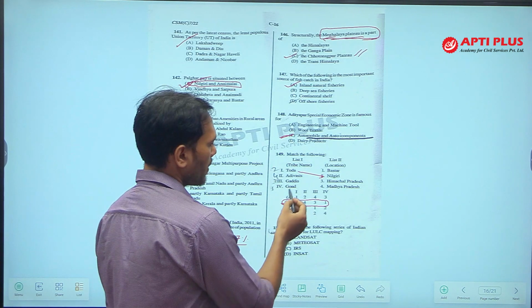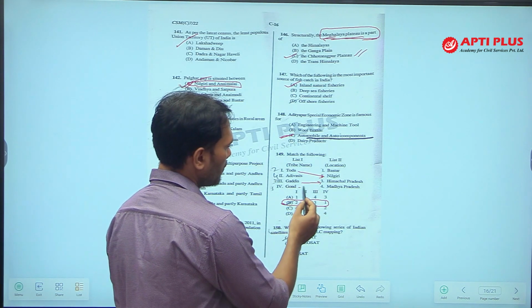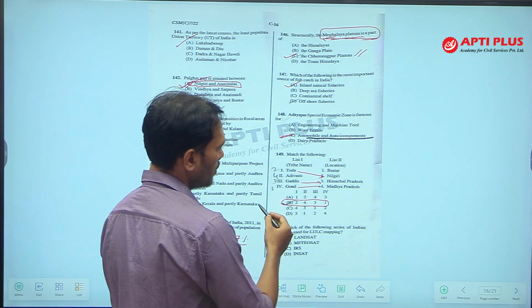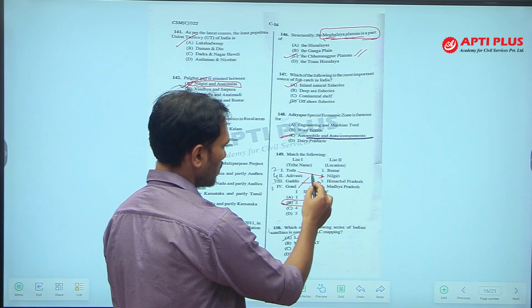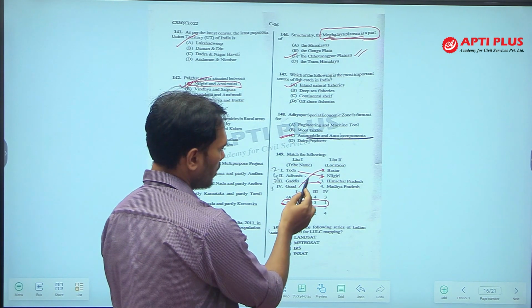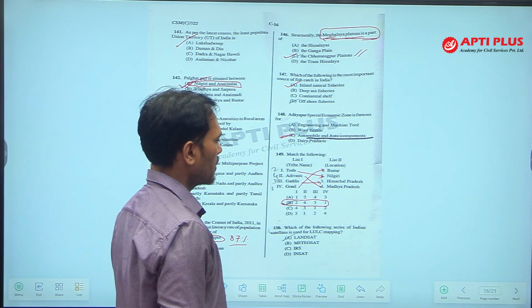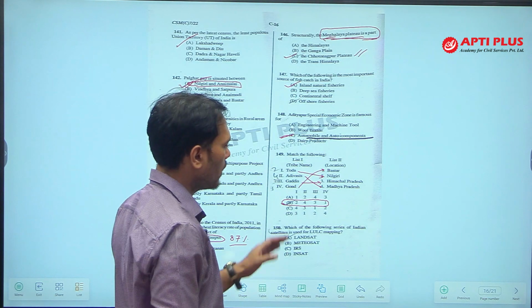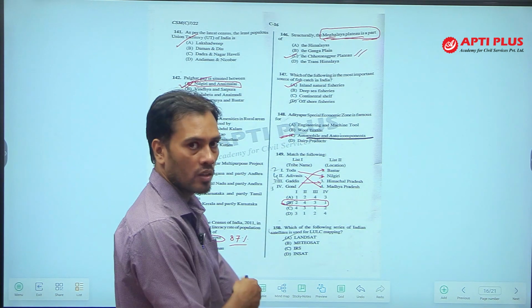But still, Gaddis are found in Himachal Pradesh, Gond are found in the Bastar region, and for Adivasis only number 4 is left, Madhya Pradesh. So, the answer is option B. But to answer this question, you only had to know Toda are found in Nilgiri, that is the common tribe we study.